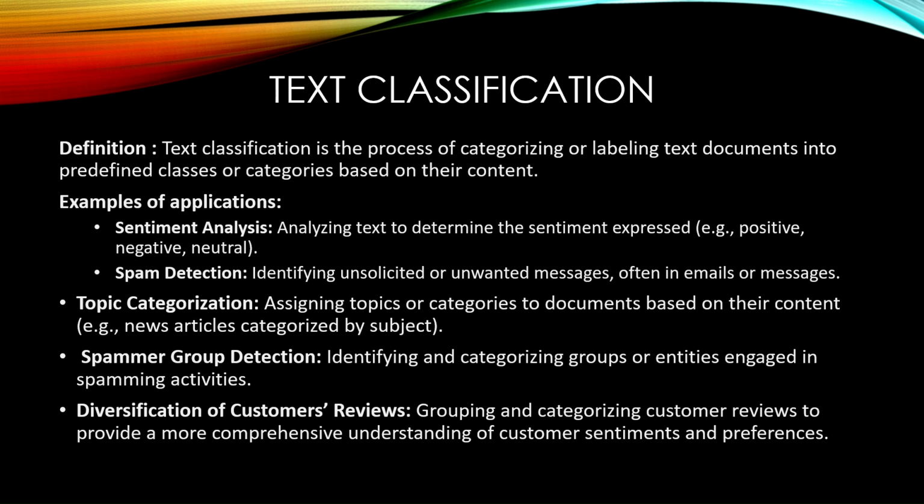Now, text classification. Text classification is the process of categorization or labeling text documents into classes or categories based on their context. One example is sentiment analysis, as I have told earlier. Like Twitter uses sentiment analysis, so it categorizes the context into positive, negative, or neutral. So when a negative text has been spotted, it automatically bans it so that the environment does not